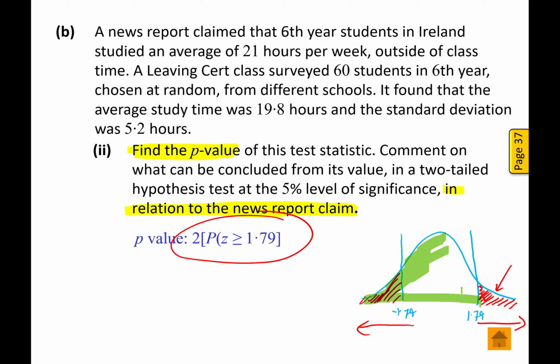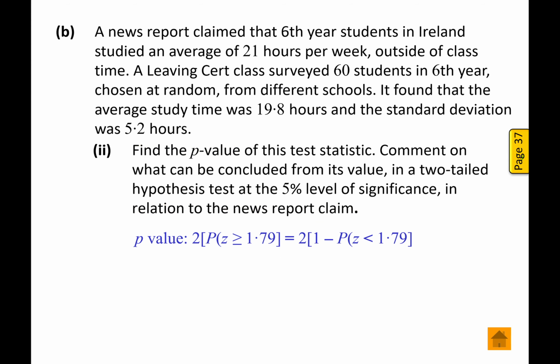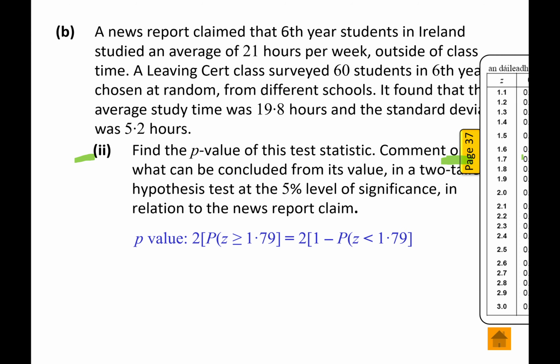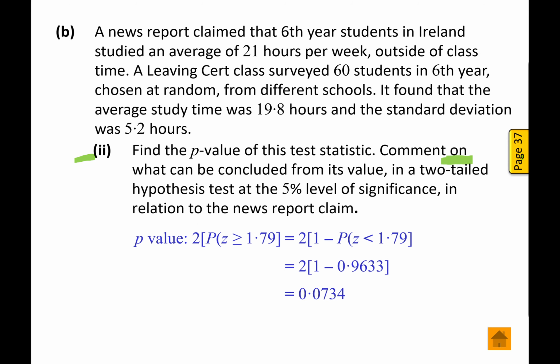So we're going to get all this region. We take that away from 1, and that gives us the probability of having a z-score to the right of 1.79. That's what we can look up in the table book on page 37. 1.79 is going to be here, 0.9633. So we take that away from 1, and what we get is 0.0367. You double that and you get 0.0734.